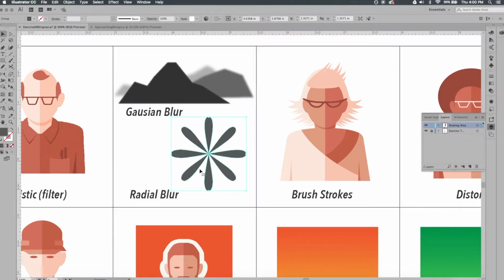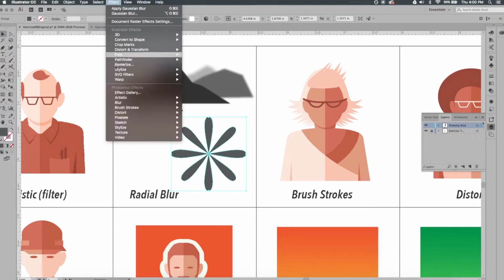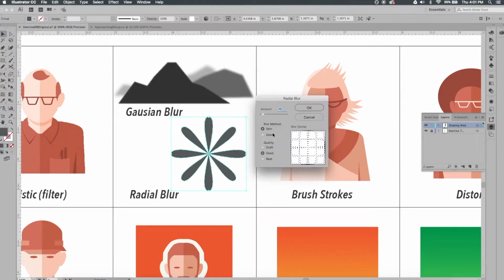So it's a group of shapes, and we're going to try the Radial Blur. So it's going to kind of blur this along a center point, and we want to make it look like it's almost spinning. So I'll go Effect, Blur, and Radial Blur. So one thing I don't like about this is that it doesn't give you a live preview of what's going on, but we can kind of see here it's showing us how much it's going to distort the vector paths. So I'll go ahead and choose something like 13 or 15. We can choose how it blurs it. So right now by default it's on spin. We can choose zoom, like it's speeding up and taking off, but I want to keep it as spin.